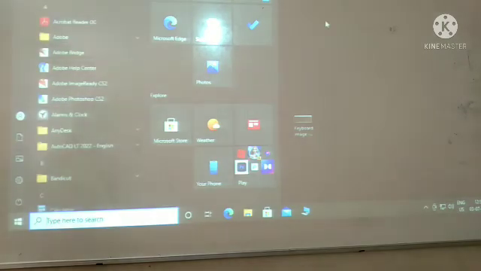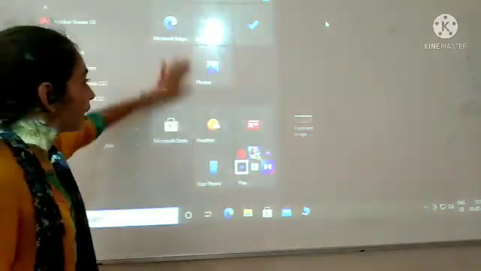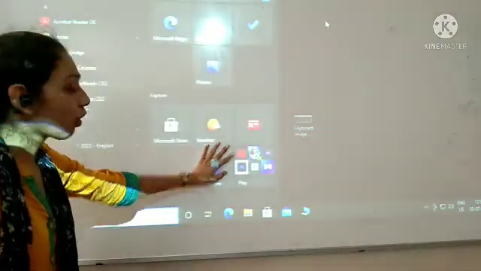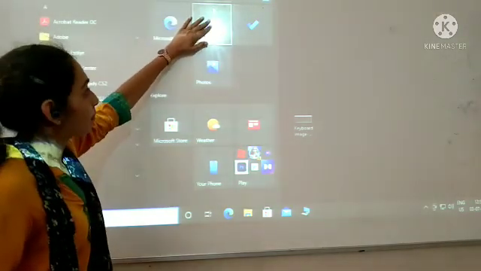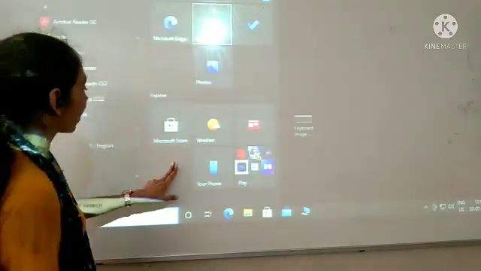On the right panel, we have all the live tiles. We can customize all the live tiles. We can resize them and change their position and everything. That we can do with the help of the mouse button. For example, if I want to change the place of this game tile, and bring it from here to here,